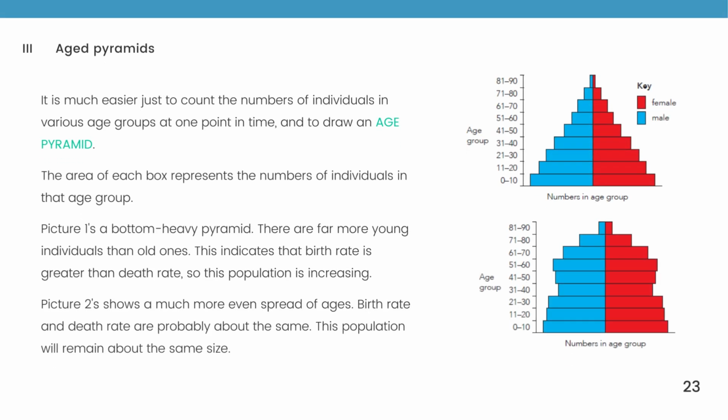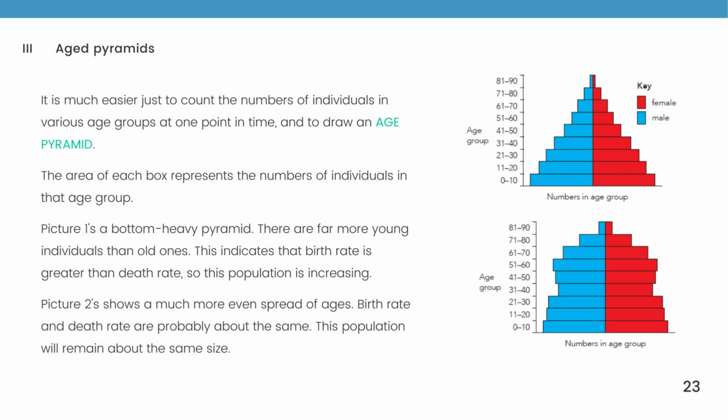It is much easier to just count the numbers of individuals in various age groups at one point in time, and to draw an age pyramid. The area of each box represents the number of individuals in that age group. Picture 1 is a bottom-heavy pyramid.